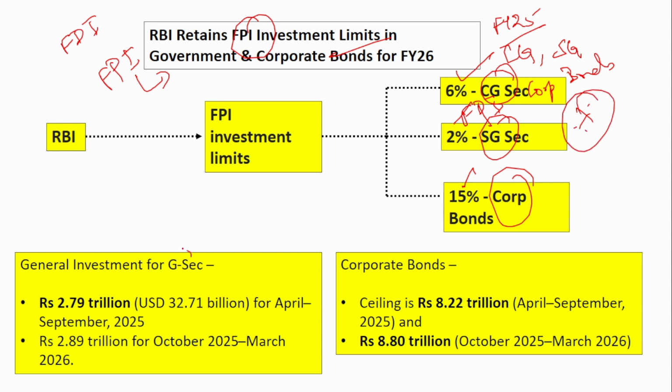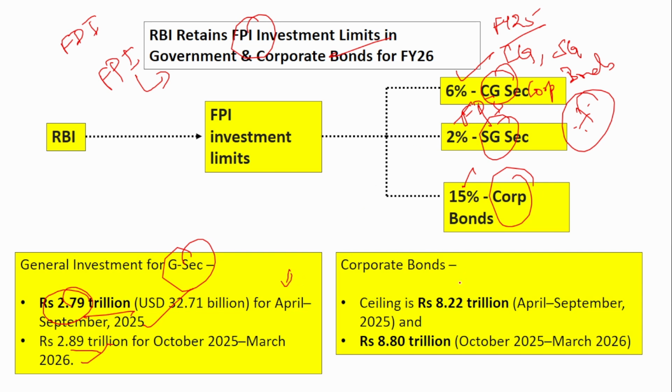Next is general investment. What we saw was percentage-wise; this we are seeing money-wise. 2.79 trillion rupees for April to September 2025 and 2.89 trillion for October to March. So first half 2.79 trillion, second half a little higher, that is 2.89 trillion. This is nothing but the ceiling, or the maximum amount that can be invested. The earlier one was percentage-wise, and this is the amount-wise.